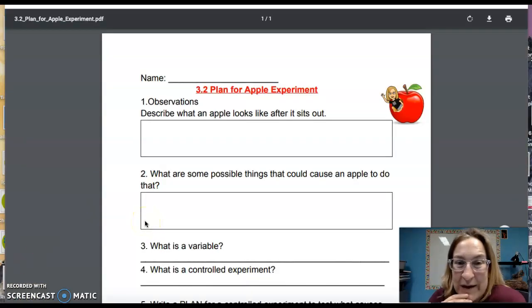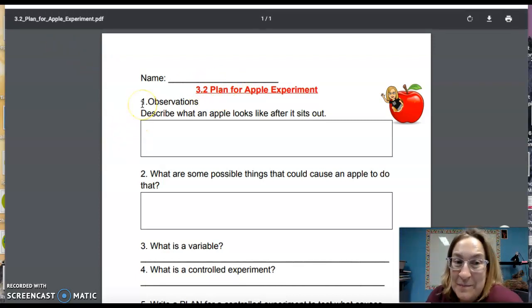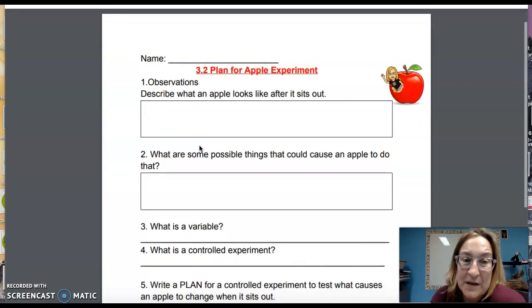And your job on Tuesday is to come up with a plan for an apple experiment. So you can see the worksheet is titled 3.2 and the assignment is titled 3.2 and the folder is titled 3.2. So we can do this. We can stay organized. Boom, boom. Question 1. In this box, you could double tap to add to the text box. You can draw a text box. You can fill this in all the ways you like on Notability.